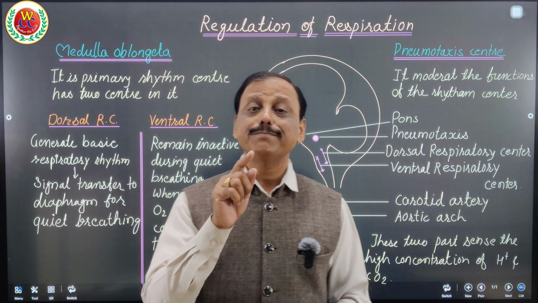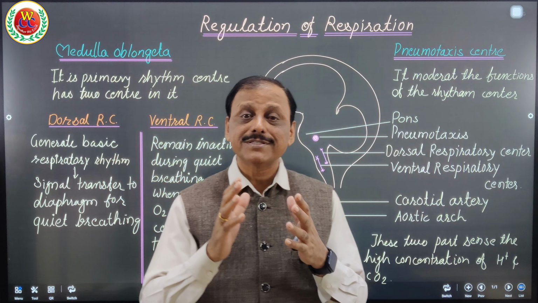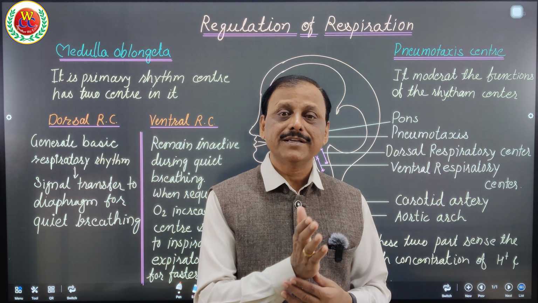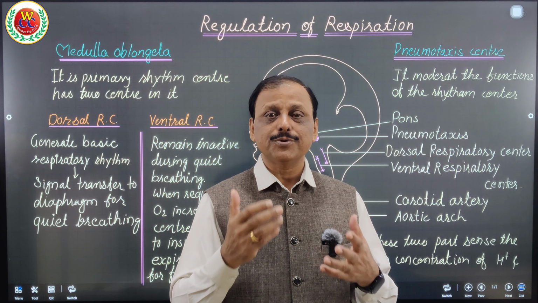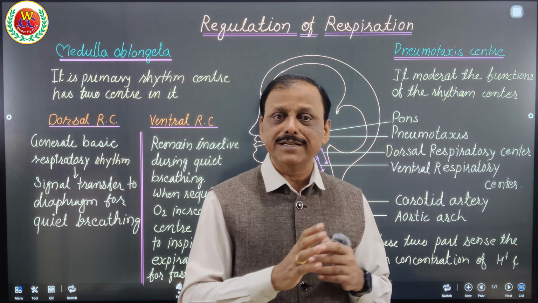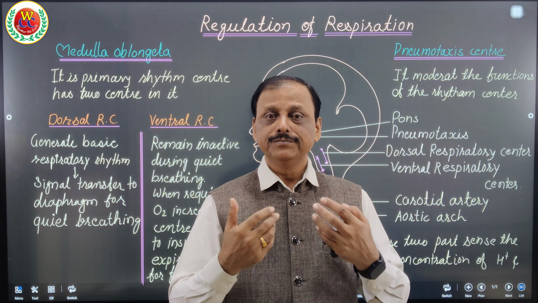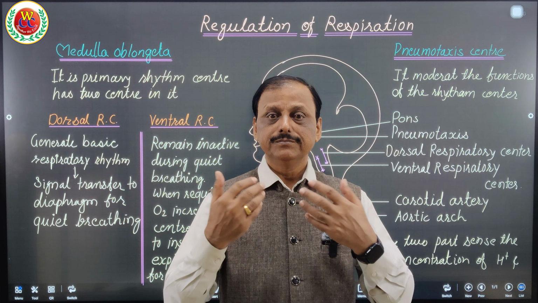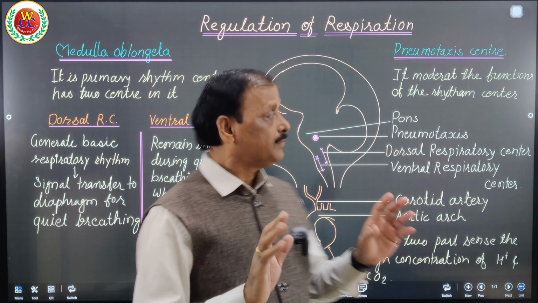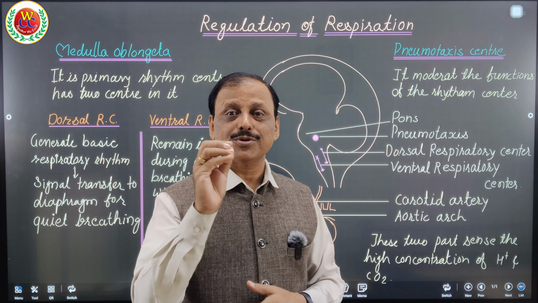Moreover, we have the parasympathetic and sympathetic nervous systems. That sympathetic nervous system enhances the rate of breathing. Now we are running faster, but by the time we slow down, slowing down means our running, the need to run, is finished. So when we stop running, automatically slowly and slowly that breathing rate slows down. This is what happens when the pneumotaxis center loses its hold. That is called switching off.